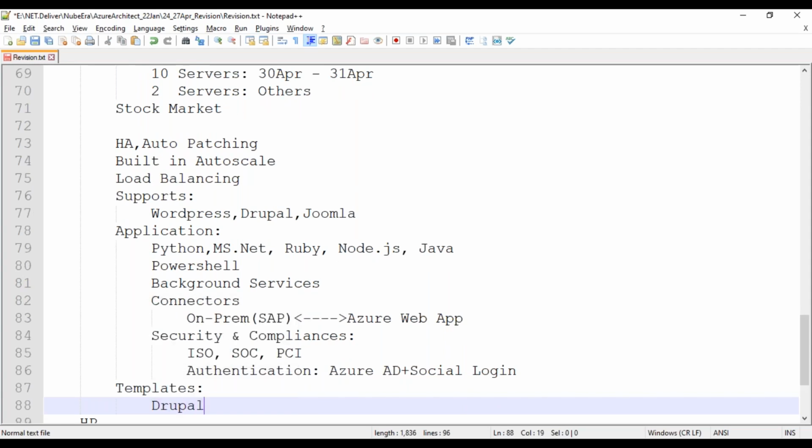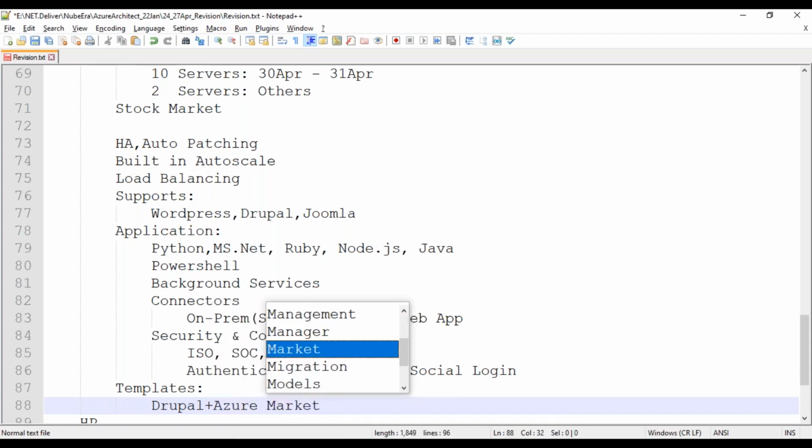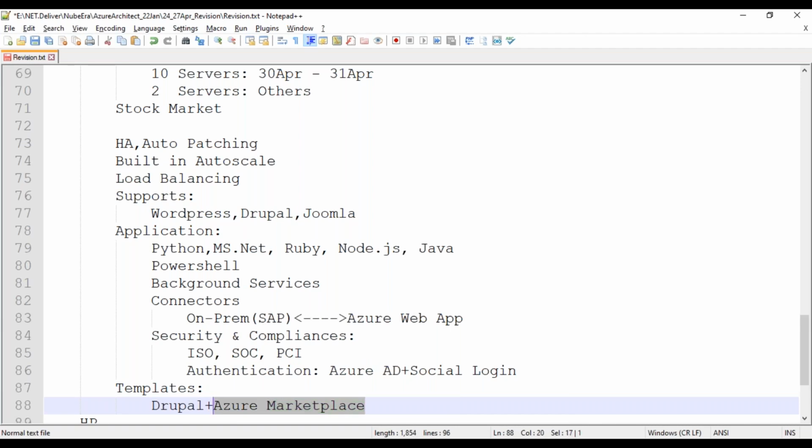You select a framework, and then you can start working on it. Or if you are not interested in these applications, you want to go with another, Azure provides the Azure Marketplace. This area especially focuses on the templating side, so they will give you ready-made templates, and we have many templates here.